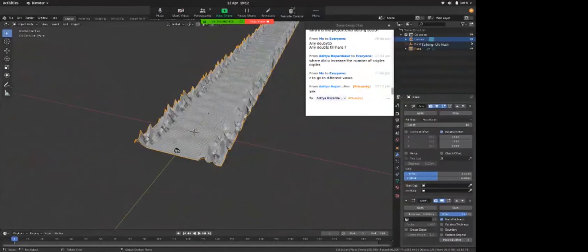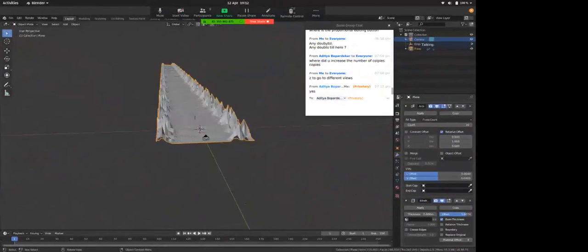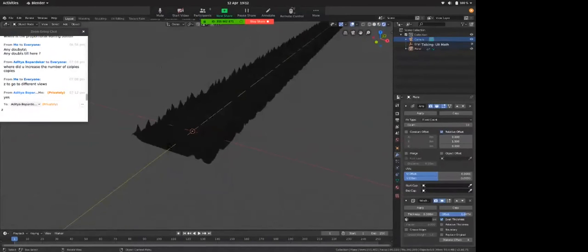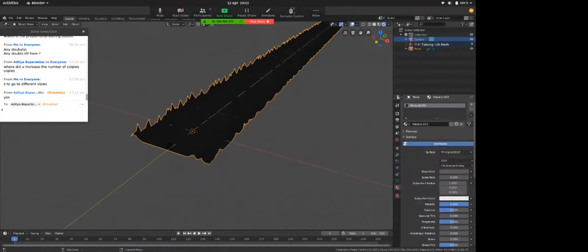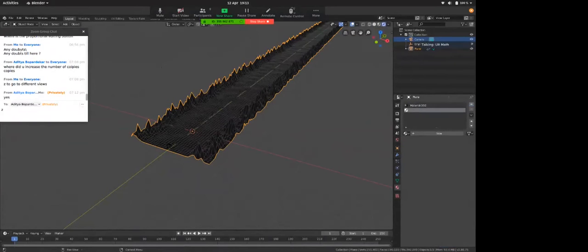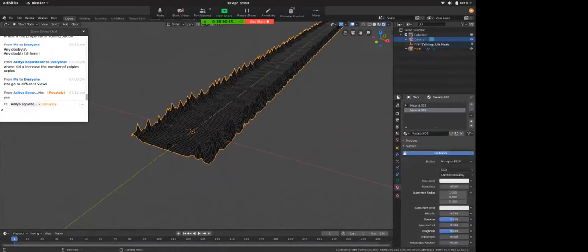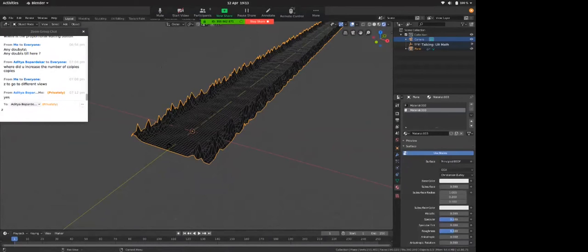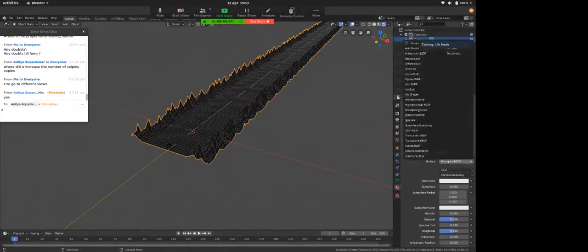Now, if I go to rendered view again, Z and rendered, everything is dark. I want lights, right? So what I'll do is I'll go to material, I'll click on this plane, and I'll add another material by hitting plus here, so that I create a slot of material. This time I want it to be an emission. So if you go to surface, go and change it to emission.